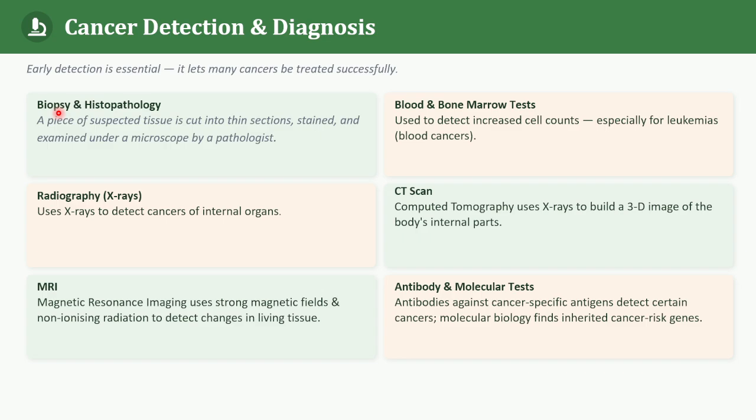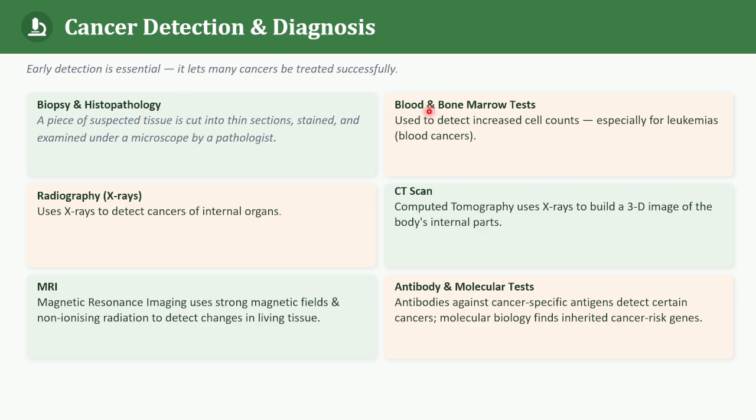When you talk about the biopsy, a small piece of suspected tissue is taken and is then cut into thin sections. Then it is stained and observed under the microscope. This microscopic examination is called histopathological study, and a pathologist examines the tissue.